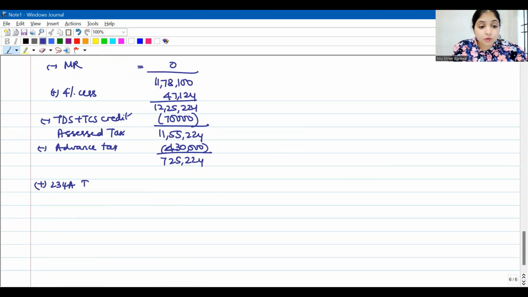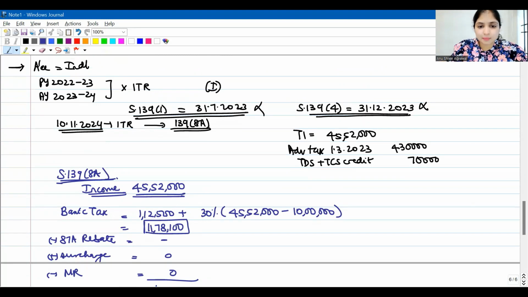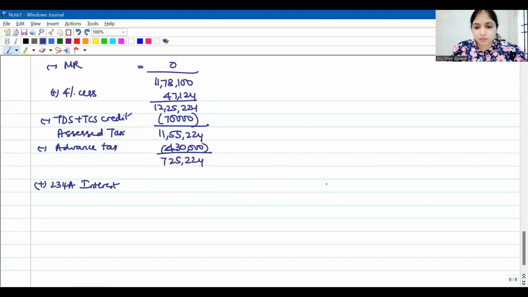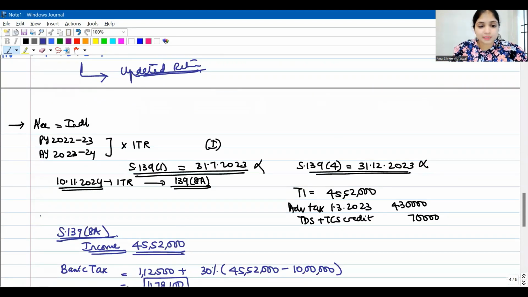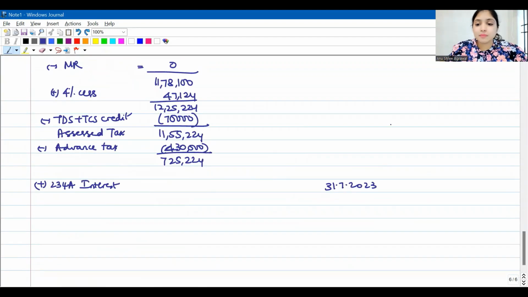Why will I add 234A interest, guys? Please remember, 234A interest is because you did not file your income tax return on time. What was the due date? When should the assessee have filed the income tax return? The due date was 31st July 2023. But when is my assessee filing? Only on 10th November 2024, he is filing the updated income tax return. So what is the period of delay? From 1st August 2023 till 10th November 2024.